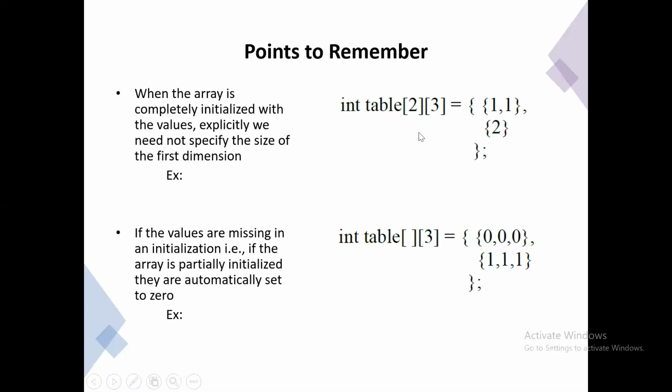This is the best example for this one. Same thing: data type, variable name, 2 rows, 3 columns. Here I am clearly mentioning 2 rows and 3 columns, and 2 rows are there. But what about here? With respect to the first row, only 2 columns are there. There is no third column. And with respect to the second row, only 1 column is there, right? What about the remaining values? The remaining values are automatically set to 0. So this point also you need to remember.